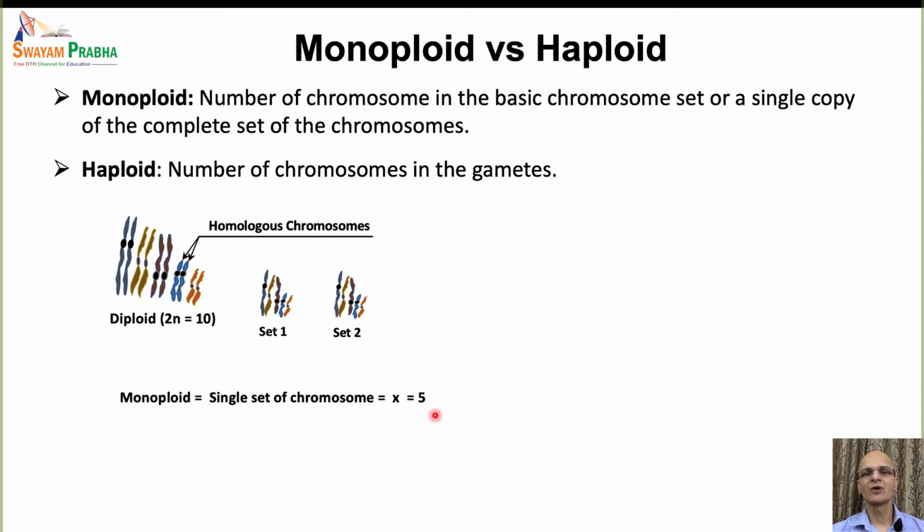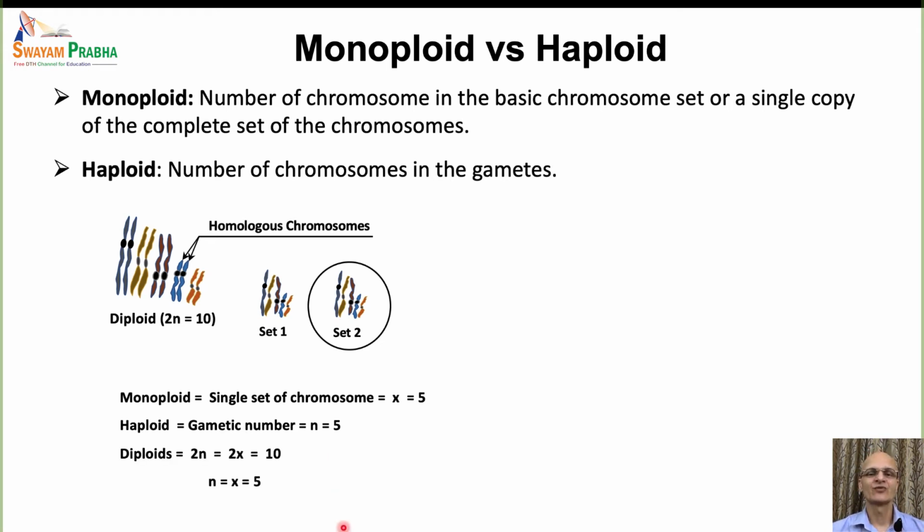How about the haploid number of chromosomes in this case? In the gametes, the number will be half the number of chromosomes of the somatic cells. So here gametes would carry 5 chromosomes too, as the total number of chromosomes in the body cells or the somatic cells is 10, and so n is equal to 5. So in this case, we can conclude that in a diploid individual, monoploid and haploid numbers are the same, or we can say n is equal to x is equal to 5.